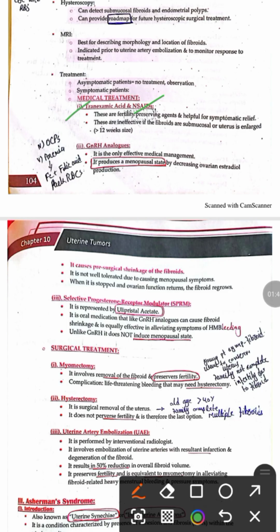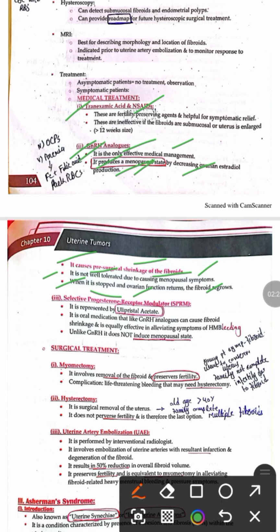Next one is the GnRH analog. The GnRH analogs include leuprolide and goserelin, and they are an effective medical treatment, and they produce a menopausal state by decreasing the ovarian estrogen secretion. GnRH analogs are given before the surgery because they cause shrinkage or decrease in the size of the fibroid. GnRH analogs are not well tolerated because they cause menopausal symptoms, and they also increase the risk of osteoporosis. When the GnRH analogs are stopped, the ovarian function returns, and the fibroid regrows. So it is not a proper therapy.